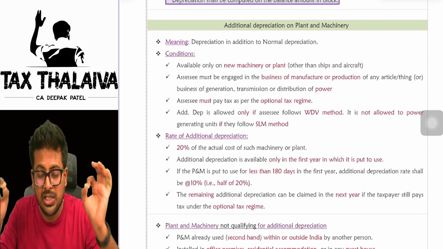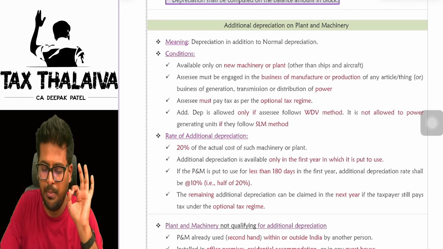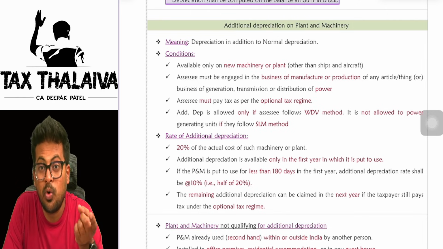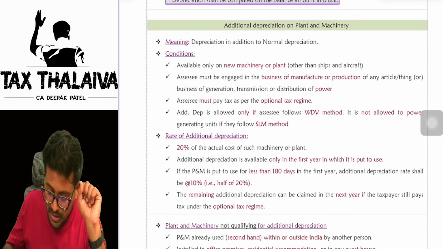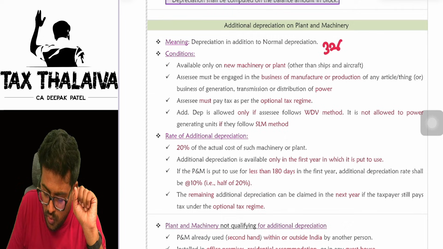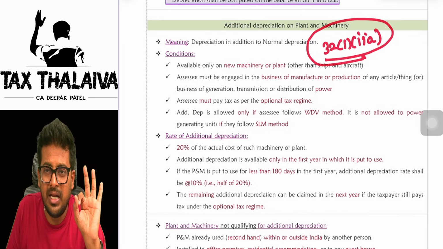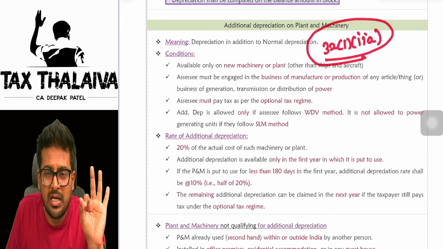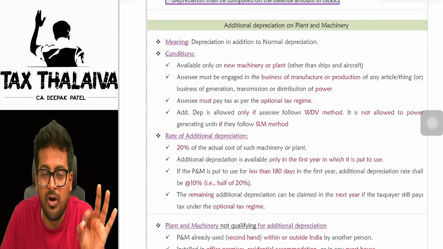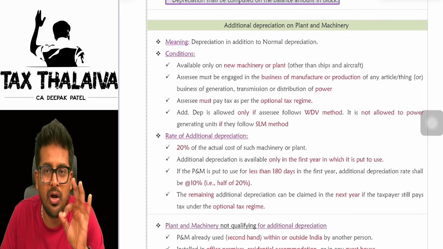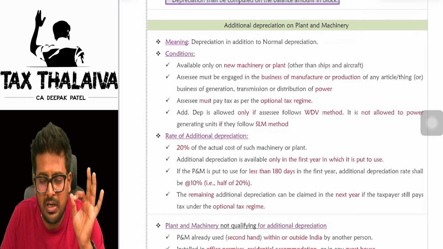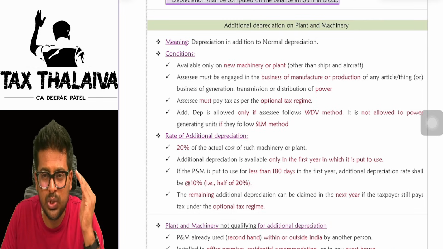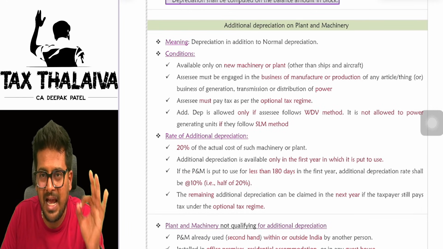In addition to normal depreciation, you get something called additional depreciation. There are few conditions to be met, only then will you get this additional benefit. This additional benefit is given under section 32(1)(iia). But mind you, this additional depreciation is not available if you opt for the default tax regime. Under the default tax regime, you are not eligible for additional depreciation. It is only available if you follow the optional tax regime.